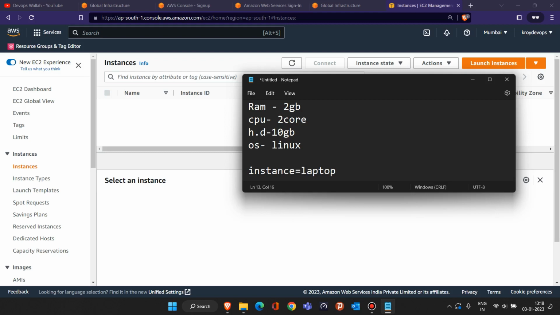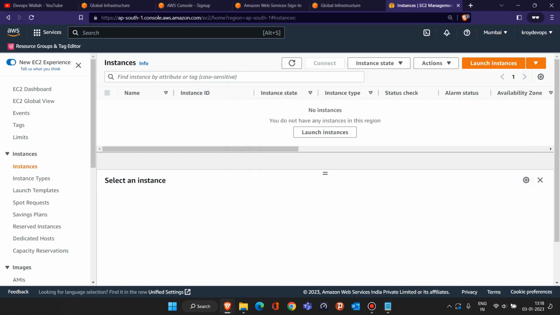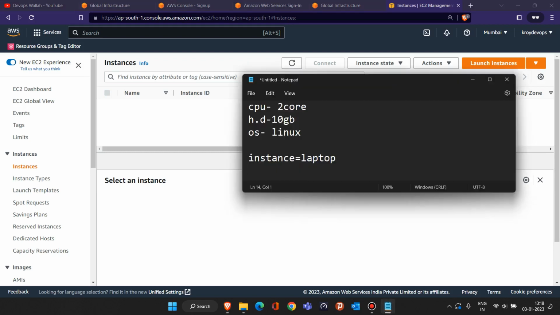Now, what are they currently saying here? That there are no instances. You don't have any instances in this region. So what do we have to do? If somebody tells you that you don't have a laptop, you will go to the market and buy a laptop, right? Same thing we are going to do: launch an instance.